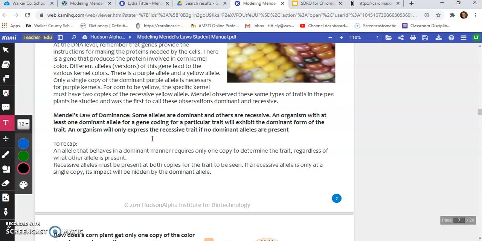Recessive alleles must be present at both copies for the trait to be seen. If a recessive allele is only at a single copy, its impact will be hidden by the dominant allele.